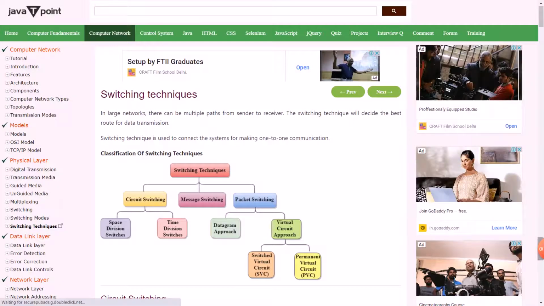Switching techniques. In a large network, there can be multiple paths from sender to receiver. The switching technique will decide the best route for data transmission. A switching technique is used to connect systems for making one-to-one communication.